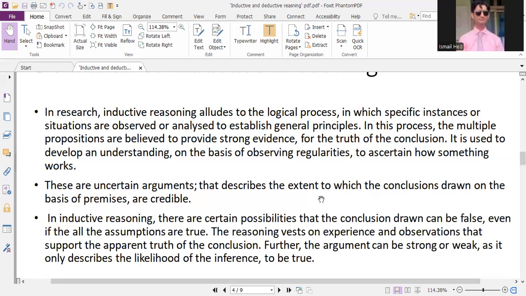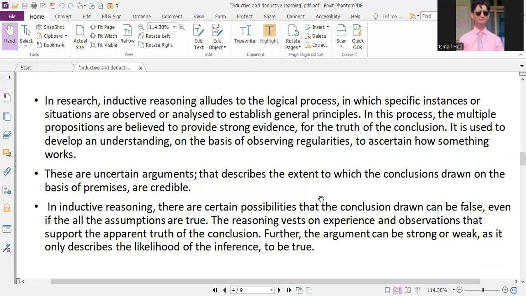We could see that in inductive reasoning, in this particular type of thinking, there are certain possibilities that the conclusion drawn could be false, it could be a null hypothesis, even if all the assumptions are true. The reasoning rests on the experiences and observations that support the apparent truth of the conclusion.